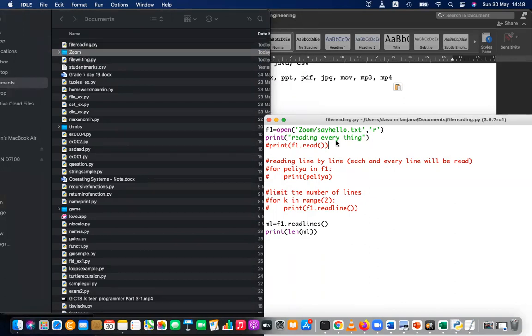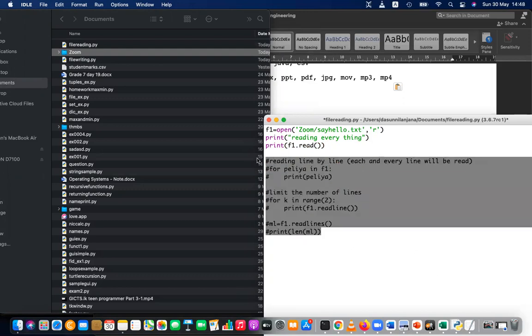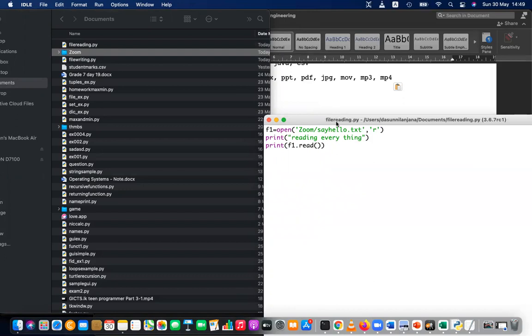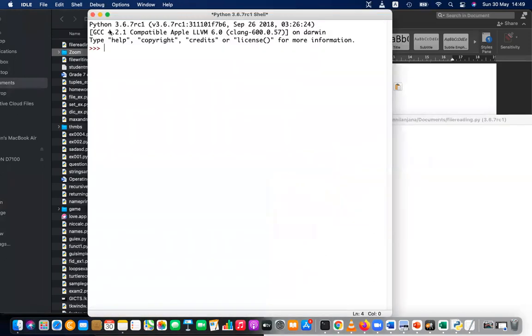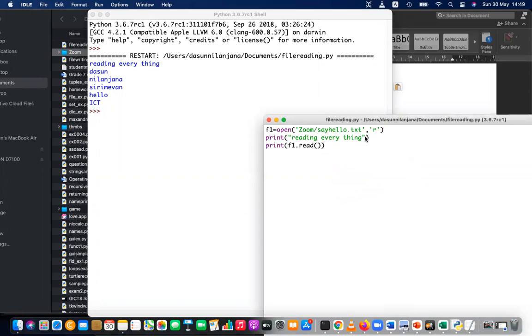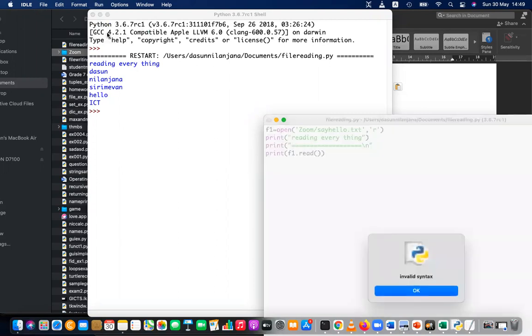Okay, I'm going to give the relative path and I'm going to read everything. Let's comment all other things. I don't need this anymore because I'm just going to read everything from the beginning. Let's save it and run the file. You can see it's reading and giving me reading everything. That is the heading, right? To make it a heading, I'm just underlining this. I'm going to print some equal signs and a new line just to highlight the heading.